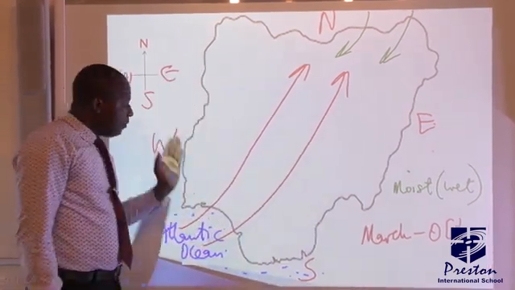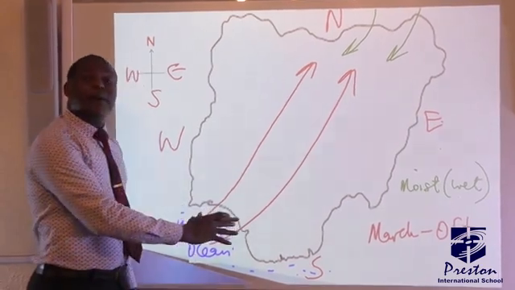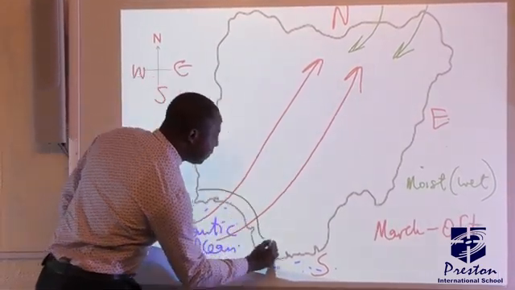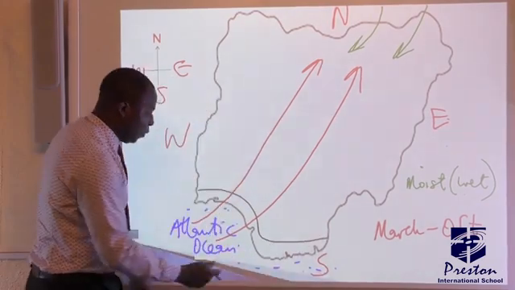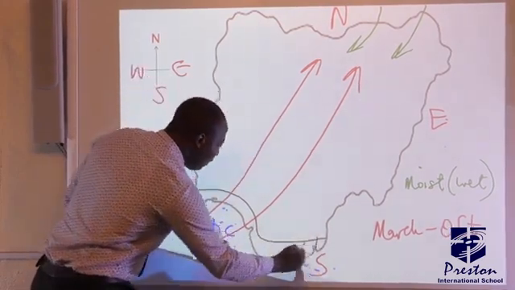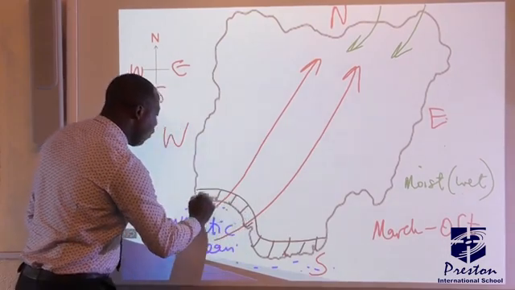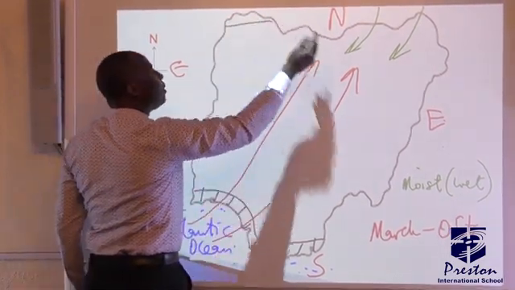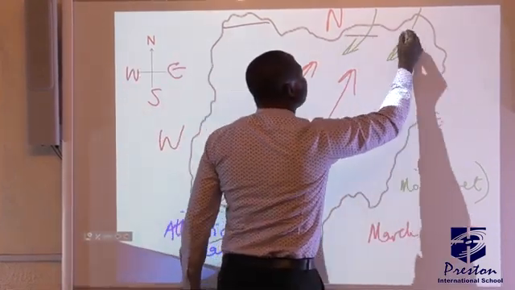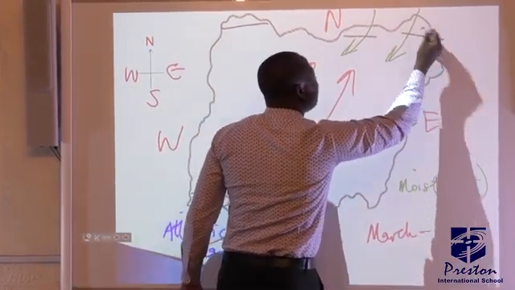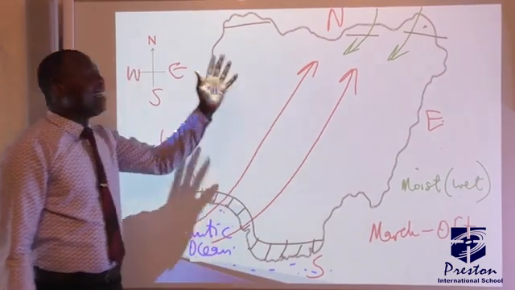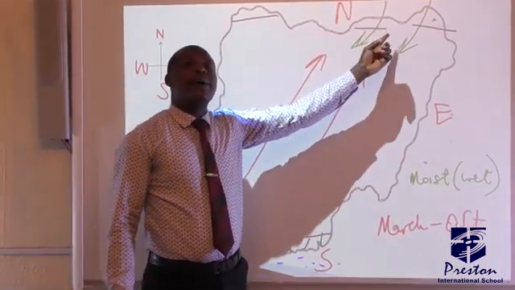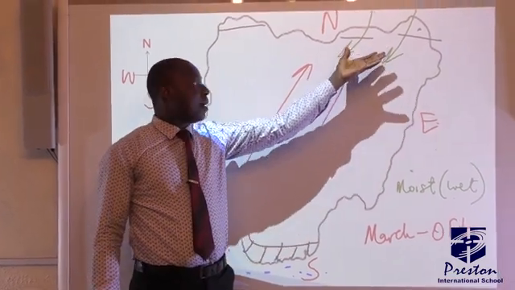So we have it that areas at the southern parts of Nigeria, around these places, Lagos, Ogun, Port Harcourt, Rivers, all these areas experience more rainfall than the extreme northern parts of Nigeria. Places like Sokoto, Yobe, Maiduguri or Borno State, they experience less rainfall. And why? Because the tropical continental air mass is prevalent, is active more in their place.